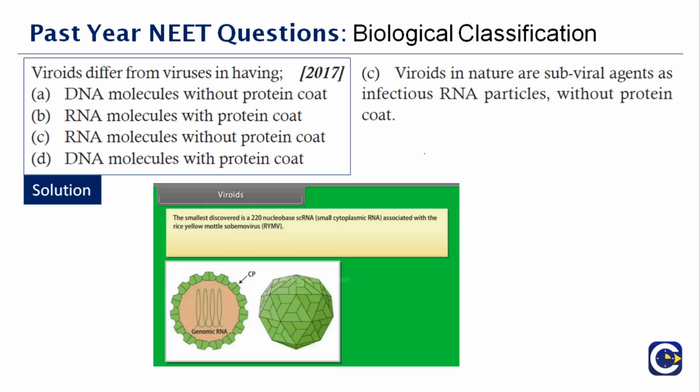Therefore the correct answer to this question is option C, and this is the smallest discovered, which has 220 nucleobases, single-stranded, or you can call it a small cytoplasmic RNA associated with rice yellow mottle. So here they have given you an example. Mostly viroids are said to affect plants. So far we haven't got any history of diseases caused in humans, but sometimes it depends. When it is attached to the host, it affects the host. So in case in future there is any attachment with human hosts, maybe we can expect certain results.